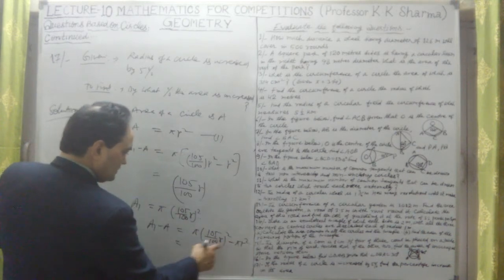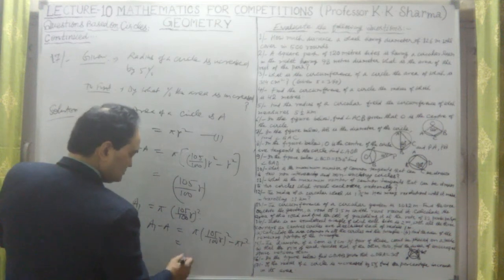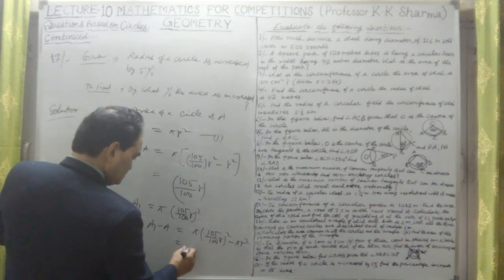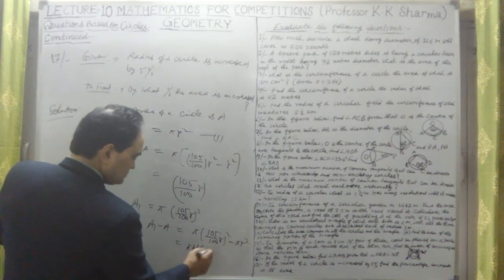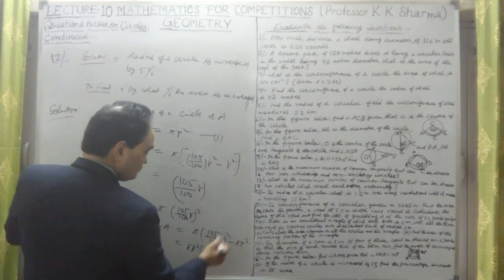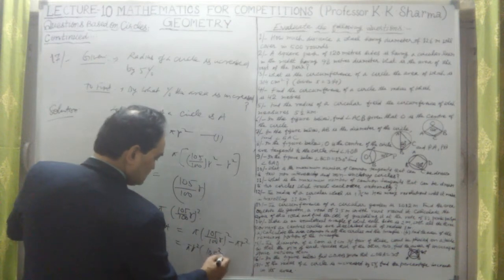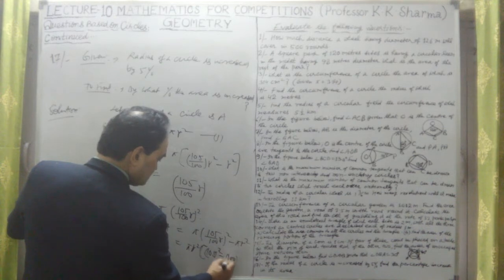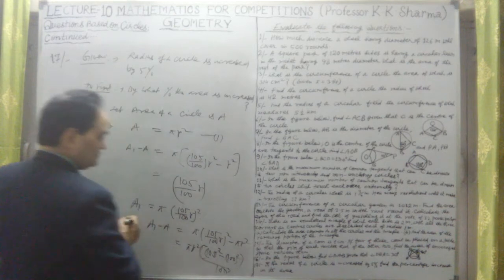Now, pi r square is undoubtedly common, so this will be pi into r square common. We will get here 105 whole square minus 100 square upon 100 square. That is the point.